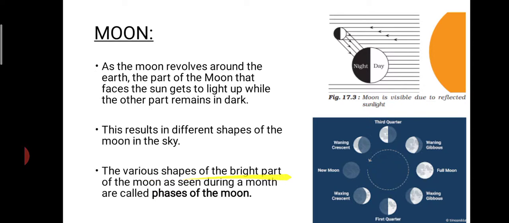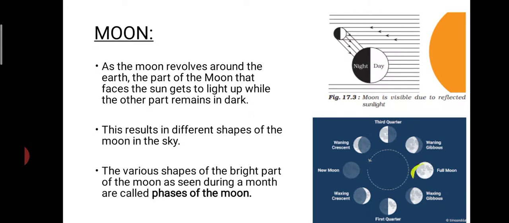The different shapes of the bright part of the moon are seen during a month. When we observe it from the earth's surface, we can see that each day the shape of the moon is changing. Each of the shapes of the bright part of the moon which is seen during a month is called the phases of the moon.